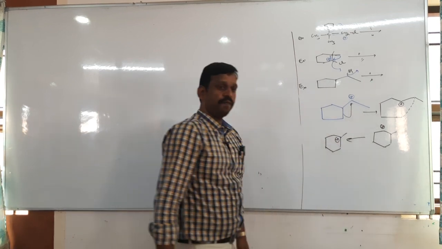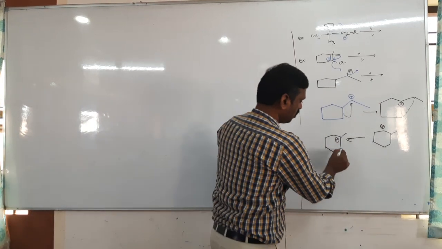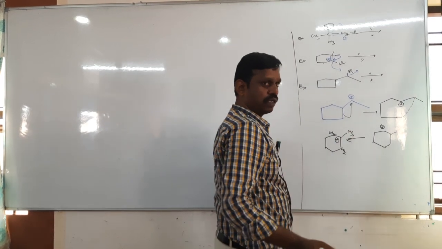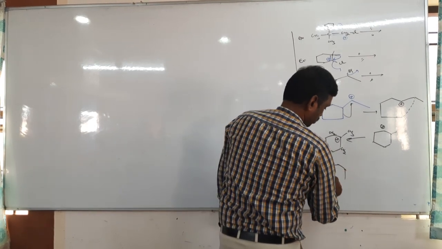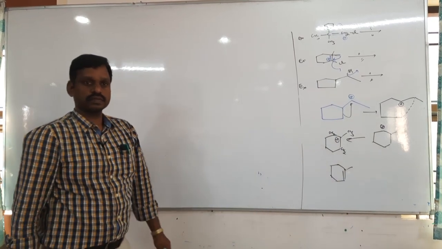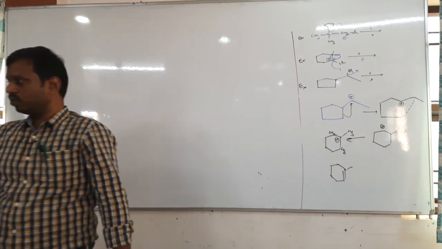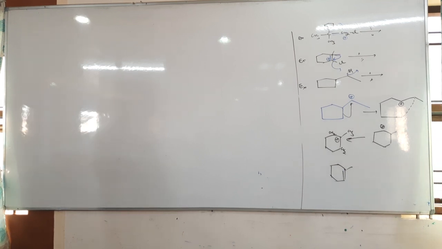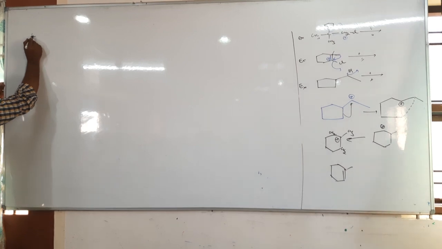Now tell me, according to elimination, the beta proton, it is CH2, here is CH2, it is CH3. So the poorer becomes poor, right? So inside the ring, the pi bond will come, according to Saytzeff rule. This is E1 elimination.